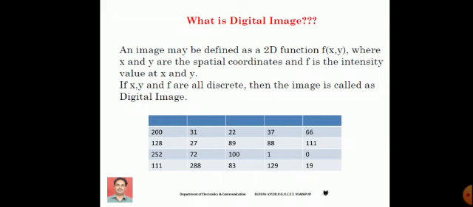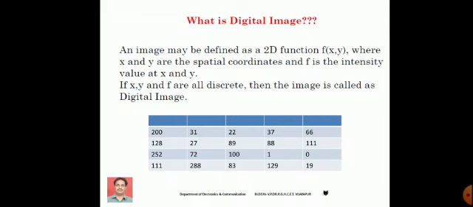Suppose the values of x, y and f are discrete and finite, then the image can be referred to as a digital image. Okay, this is the technical definition we have. However, an image can basically be represented as a matrix. Generally, I can say that an image is simply a matrix which contains rows and columns. Okay, here I have given an example in this slide.